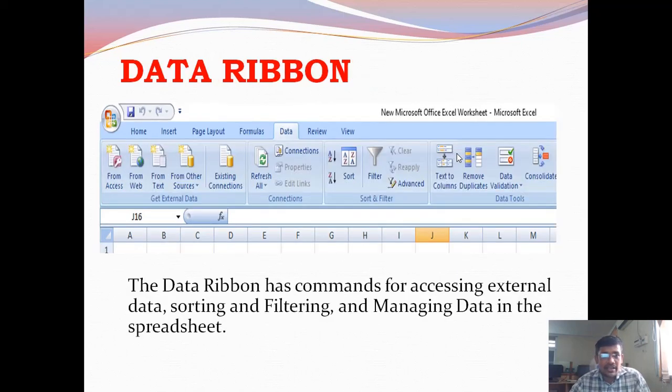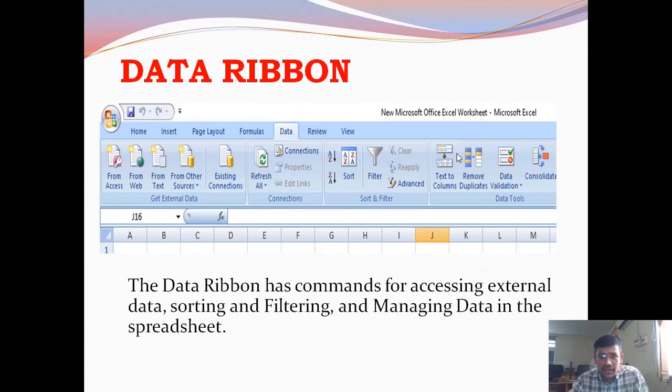The next ribbon is the Data ribbon. If you click on the Data tab, it displays the Data ribbon. The Data ribbon has commands for accessing external data, sorting and filtering, and managing data in the spreadsheet. You can import data from other sources.